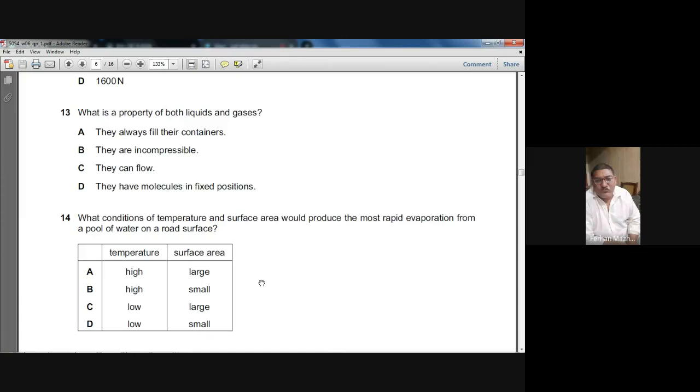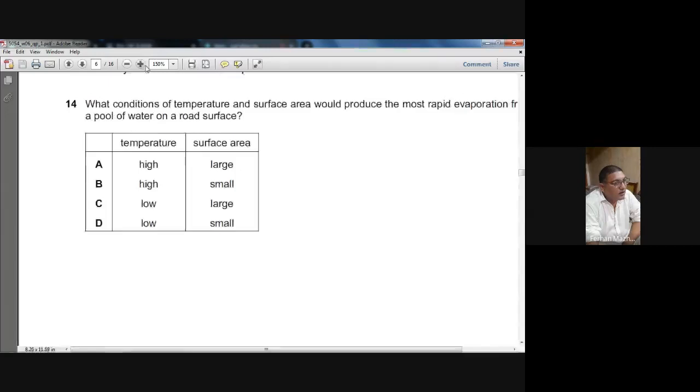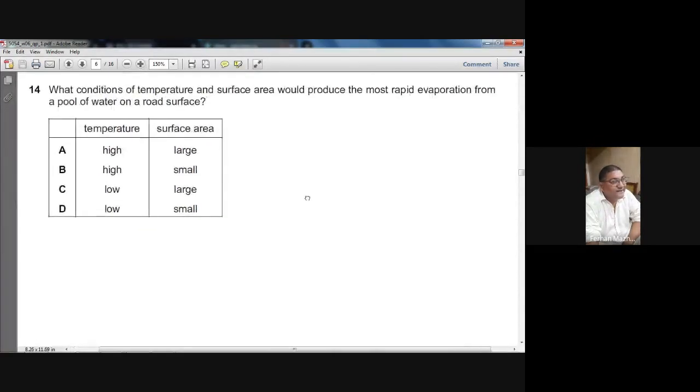That is true. They have molecules in fixed position. That is totally wrong. Their molecules are not in the fixed position. So what is the choice, you think? C. So C is the right choice. They can flow. Question number 13, winter 2006 paper. The correct choice is C. Liquid and gas, they both can flow. Do you understand? You understand? Yes sir.